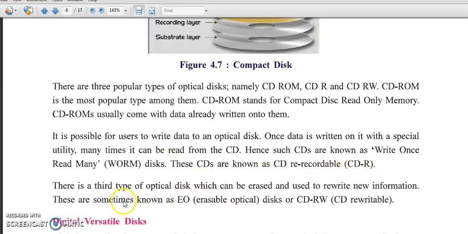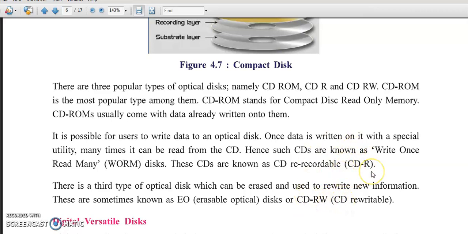CD-R. There is a third type of optical disc which can be erased and used to rewrite new information. This is sometimes known as EO, erasable optical disc. CD-RW. CD-R and CD-RW mean readable and writable.